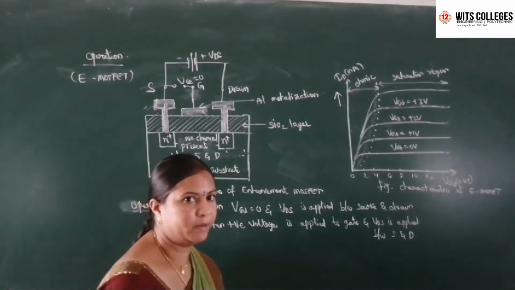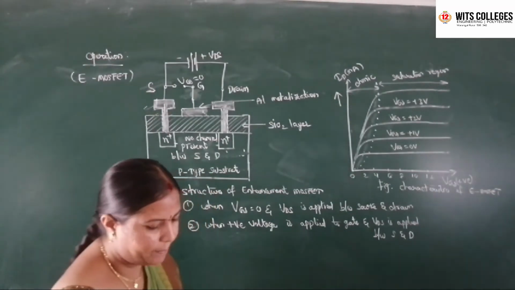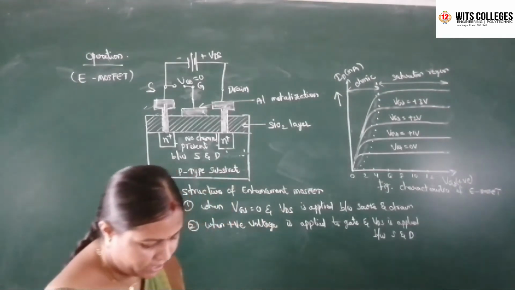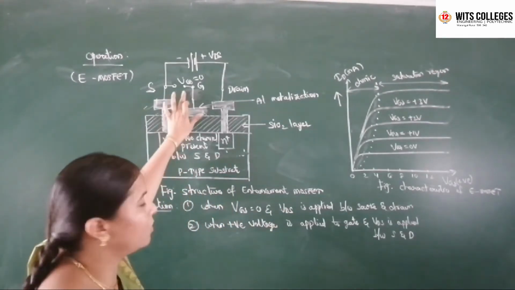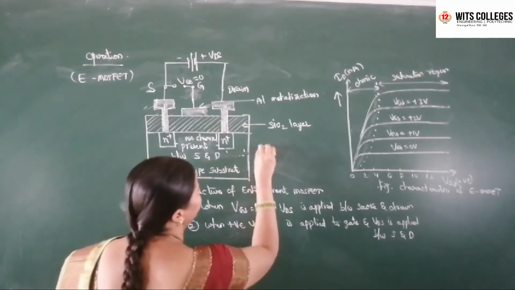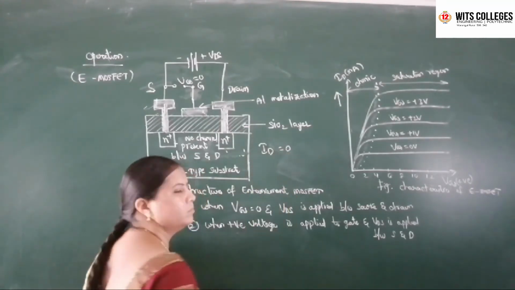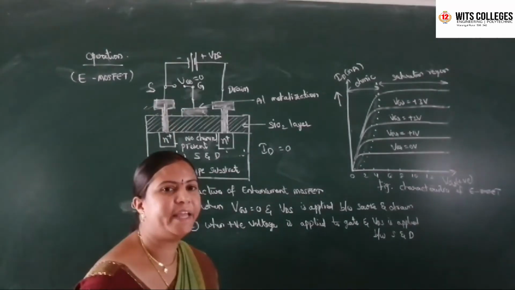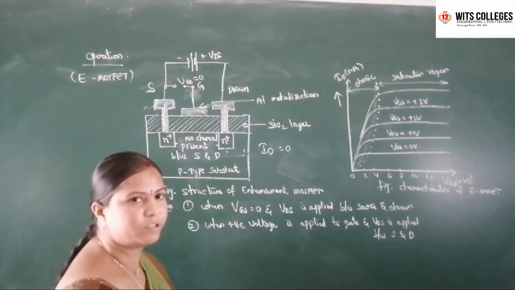So then what will happen here when VGS equals 0 and VDS is applied between the drain and source terminal? When VGS equals 0, the drain current ID equals 0 between the source and drain terminal.